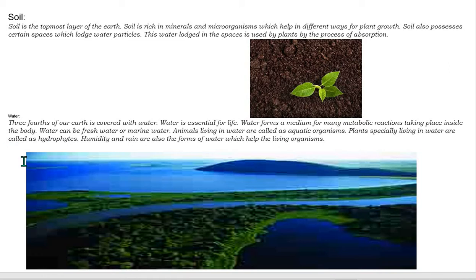And water, three-fourths of the earth is covered with water. Water is essential for life. Water forms a medium for many metabolic reactions taking place inside the body. Water can be fresh water or marine water. Animals living in water are called aquatic organisms. Plants especially living in water are called hydrophytes. Humidity and rain are also forms of water which help the living organisms.